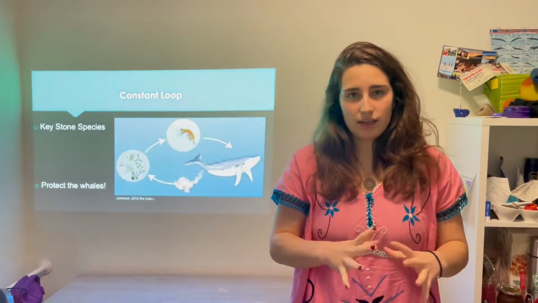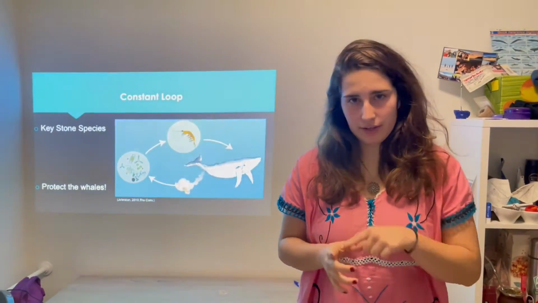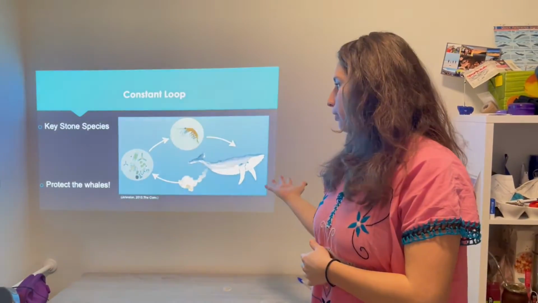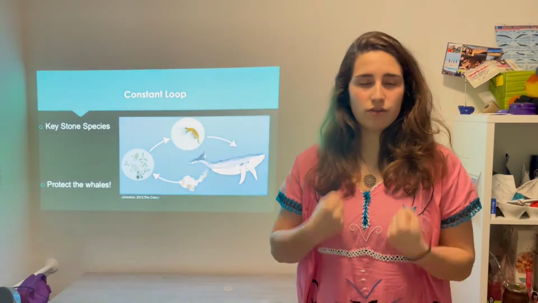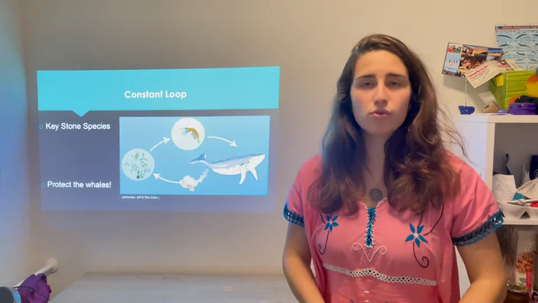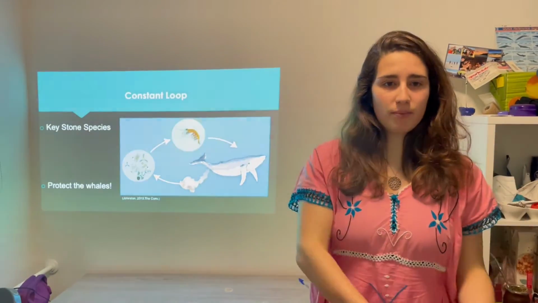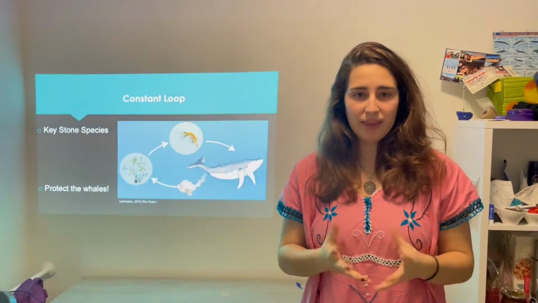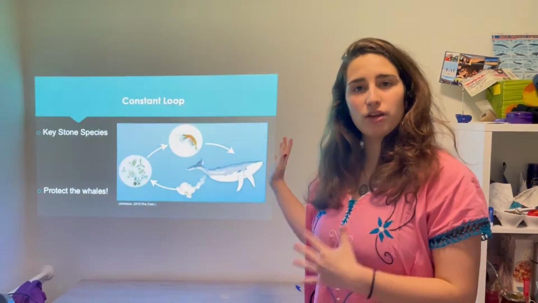So as you can see, it's a constant loop of everything, where whales release their fecal plumes, where plankton reaches out to the fecal plumes in order to overproduce, where krill search for plankton and where whales search for krill. It's all connected just because of the whales.